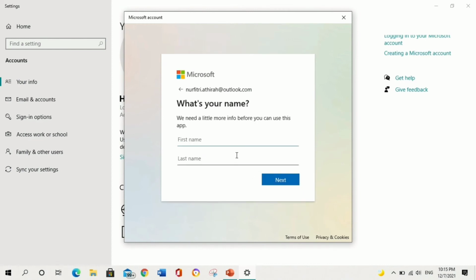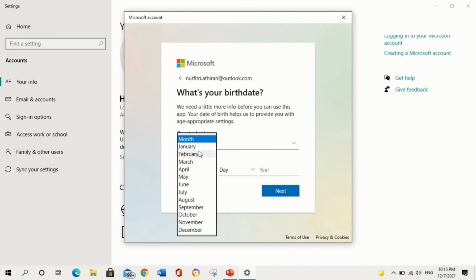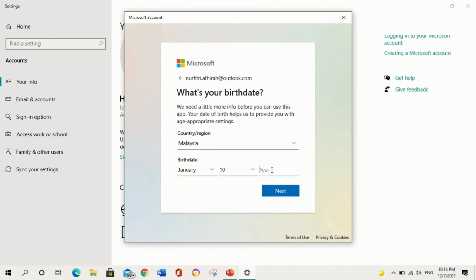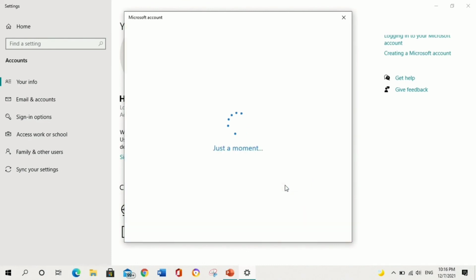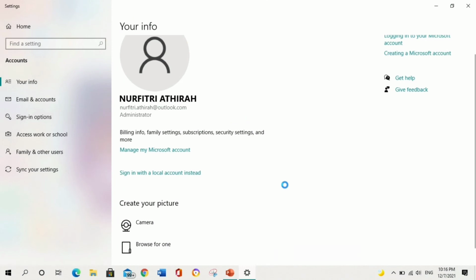Fill in your first name, your last name, and your personal information. After clicking the Next button, enter the current password of your Windows and click Next and wait a few minutes. And congratulations, you now have a user account.